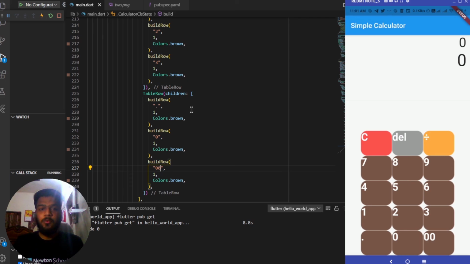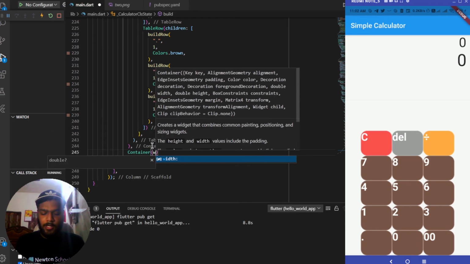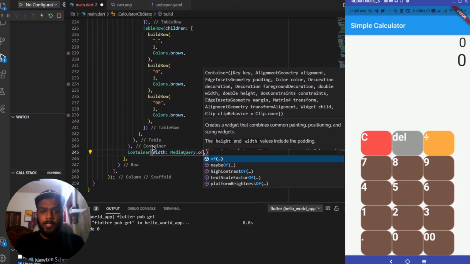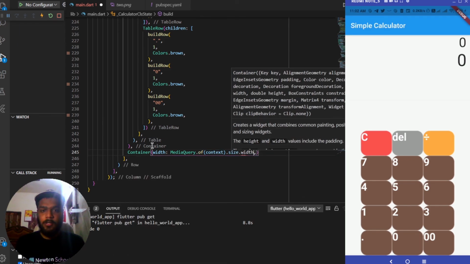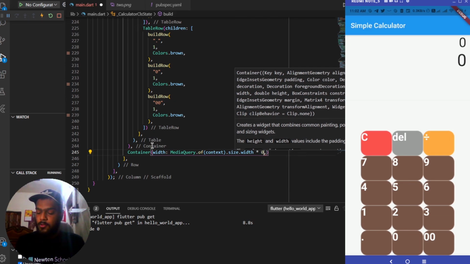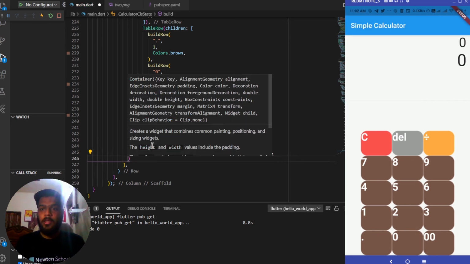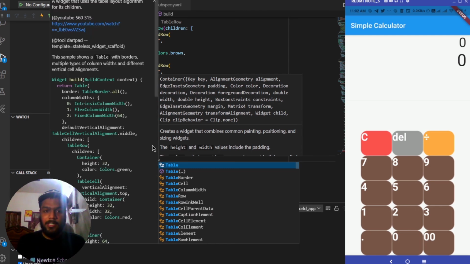Now let's add some more widgets after this container is ending. So once this container is ending over here, let me create another widget of type container, and this will have the width set to media query dot of context dot size dot width, and it will be taking the width of 0.25 as we have used 0.75 above, so we are using 0.25 over here. And this will have a child, so we'll have a table inside it as well.